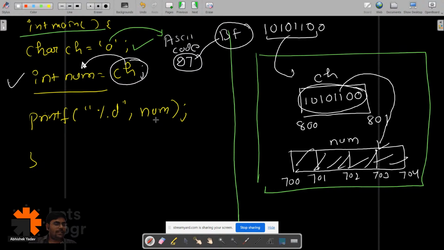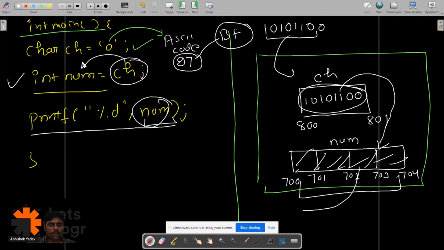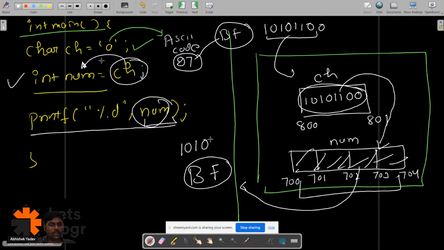And after that, we are printing the value of num. So the moment this line gets executed, what will happen, guys? From num, we will read the data and take it out, that is the binary format data, which is 10101100, right?